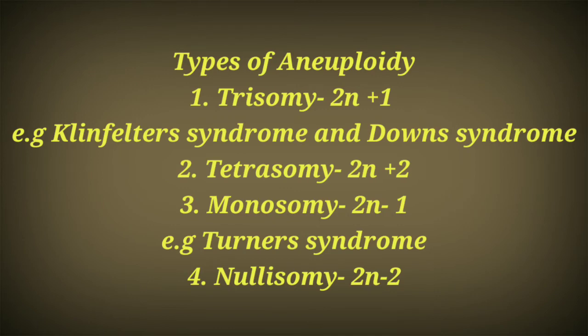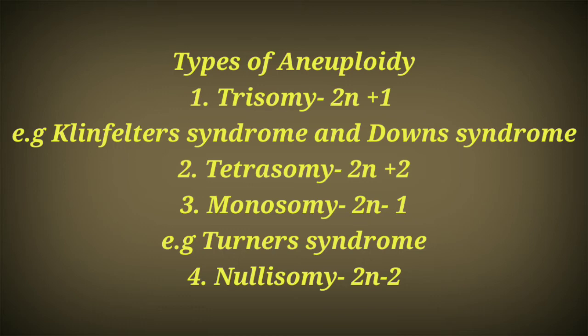That is, it can be trisomic, where in the diploid set one chromosome increases, which becomes 2n plus 1. Examples of this are Klinefelter syndrome and Down syndrome. All these genetic disorders we are going to discuss in our next class.